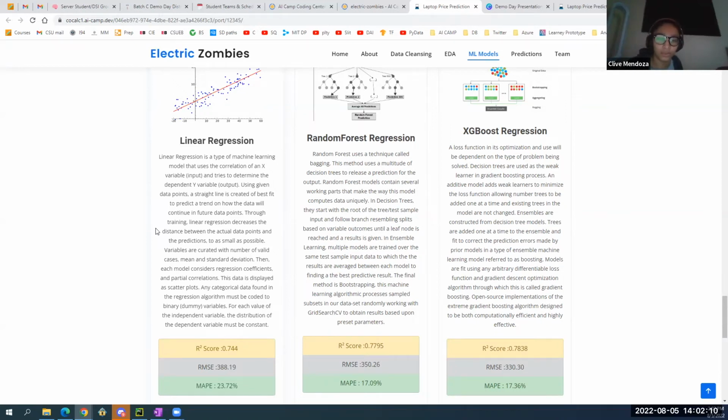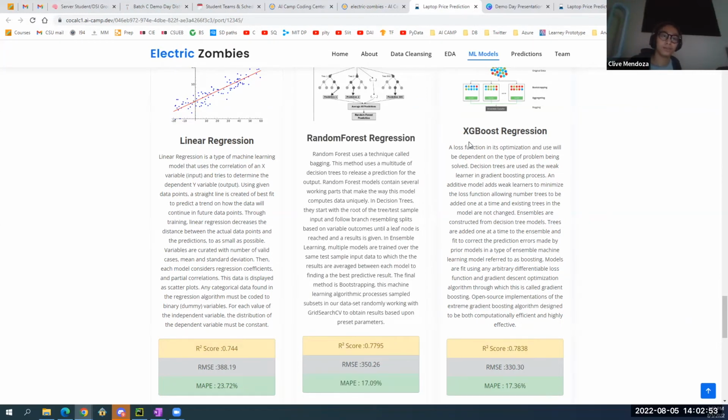Moving on, the second model we tried out is the random forest regression, and it uses a technique called bagging. This method uses a multitude of decision trees to release a prediction for the output. Random forest models contain several working parts that make the way this model computes data unique. For the random forest model, we achieved an R-square score of 0.7795, a RMSE of 350.26, and a MAPE of 17.09%.